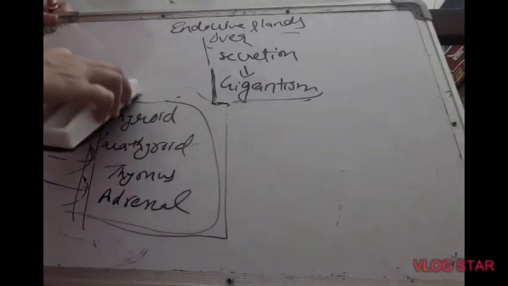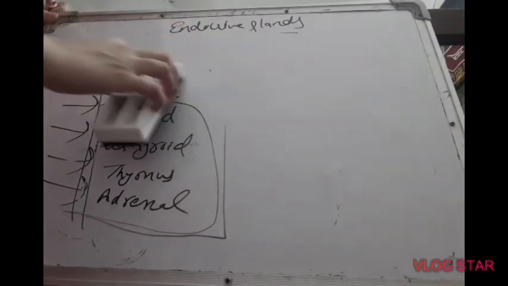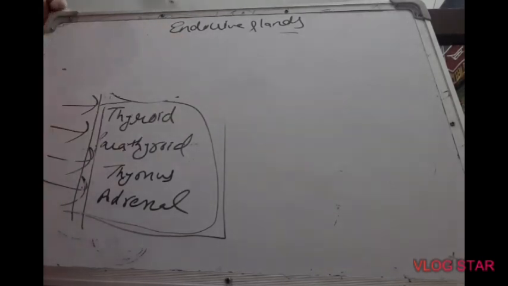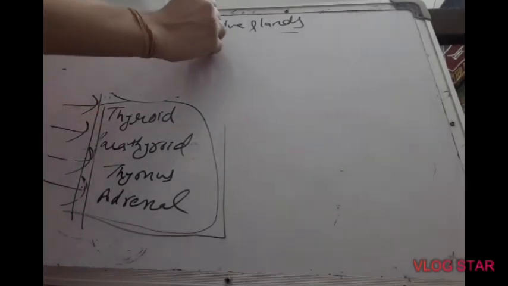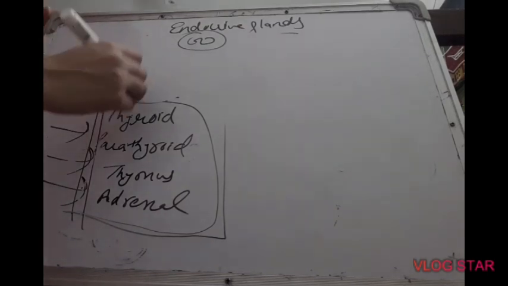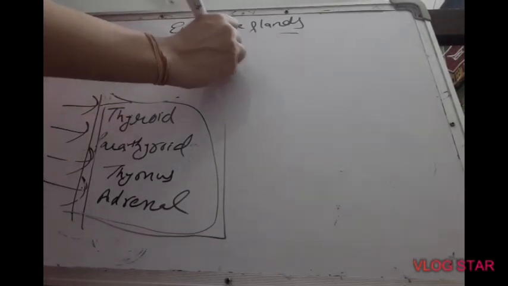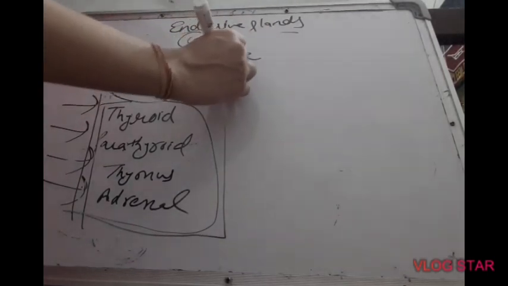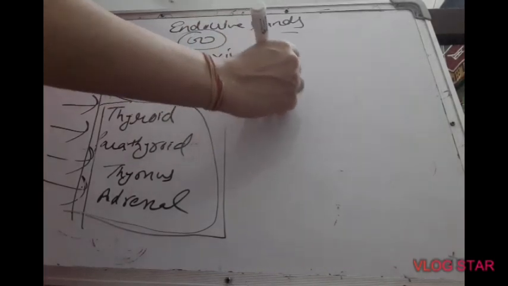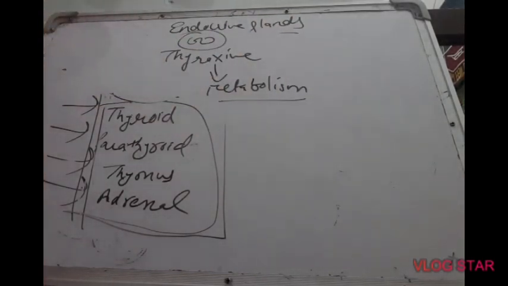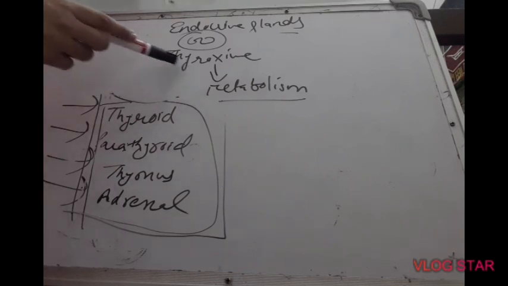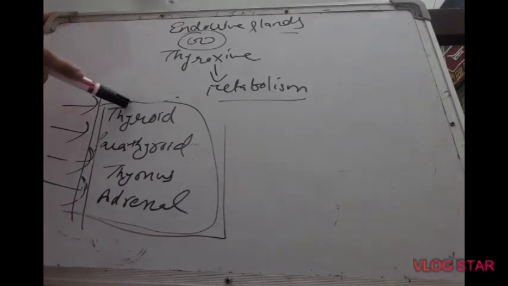Let us move on to the thyroid gland now. Both pituitary and thyroid glands are single and they are found in the brain. Now the thyroid gland is a paired gland which is found in our neck, and the function of the thyroid gland is to produce thyroxine hormone. Thyroxine hormone controls the metabolism of our body. What is metabolism? The sum total of chemical reactions. All the chemical reactions like digestion and respiration come under metabolism. So all these reactions are controlled by thyroxine hormone, which is produced by the thyroid gland.